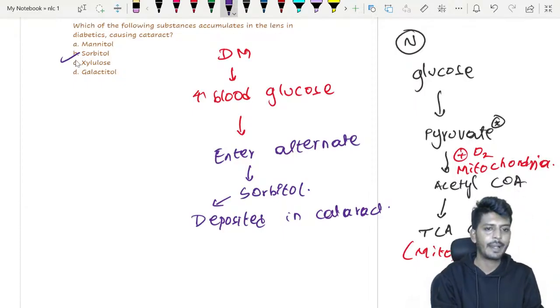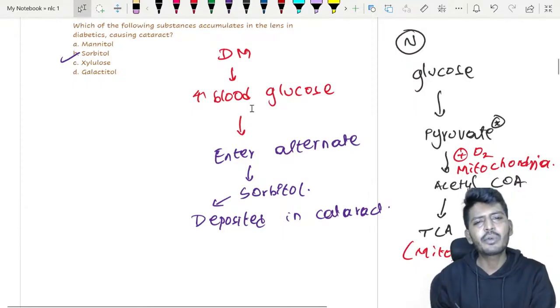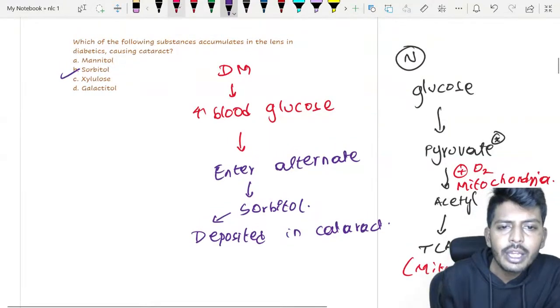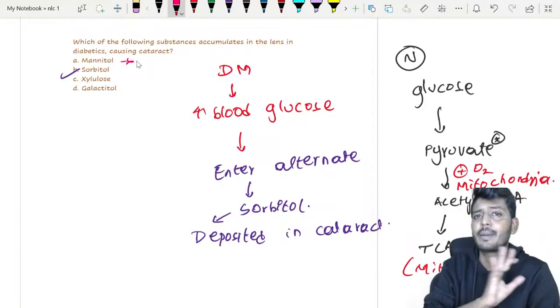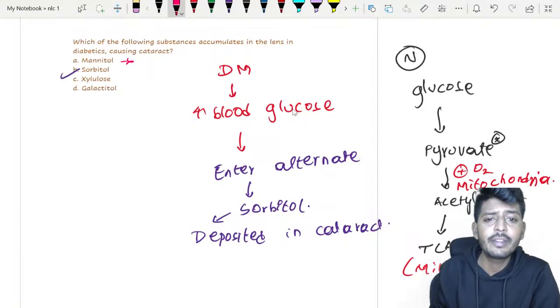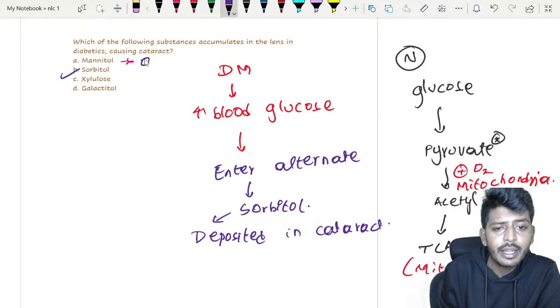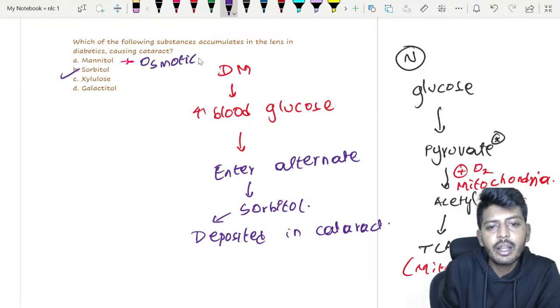Very good. Absolutely, people are correct. But why, sir, all these questions? We know the answer, but you need to know a little bit about confusing terms. The second option is mannitol. You're going to get confused about mannitol on the day of the exam. Normally you won't get confused. You know that mannitol is a diuretic, but now you should not get confused. That is sorbitol, and mannitol is an osmotic diuretic.